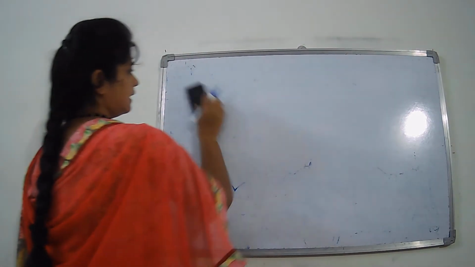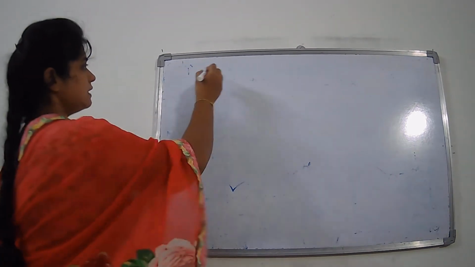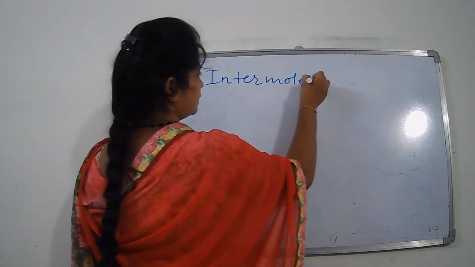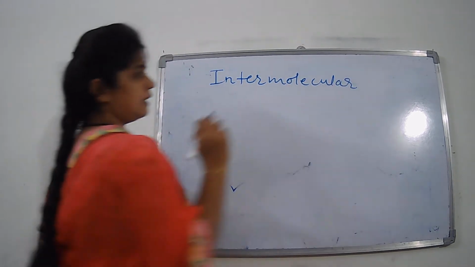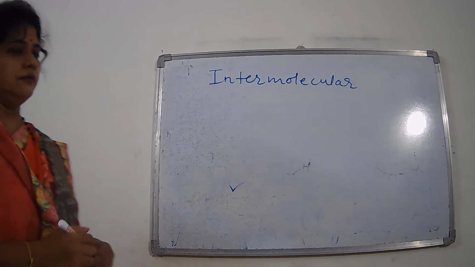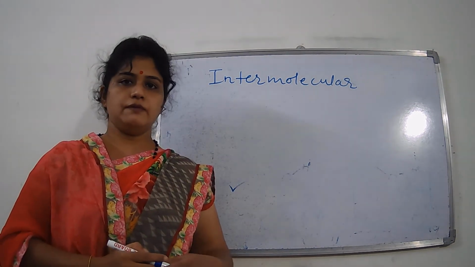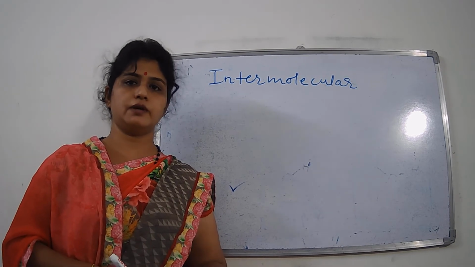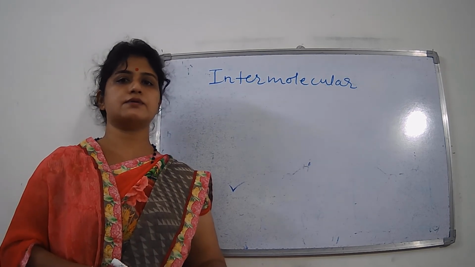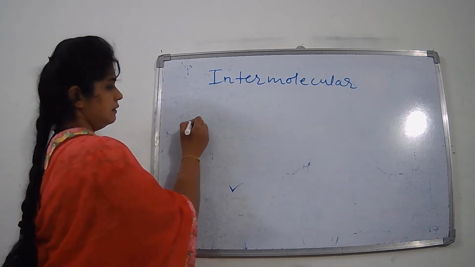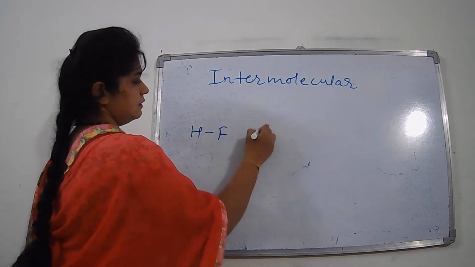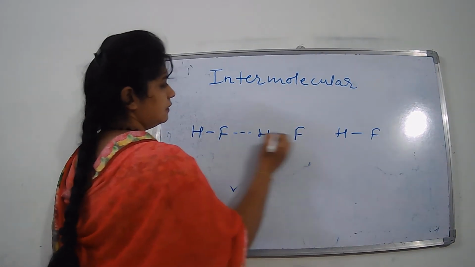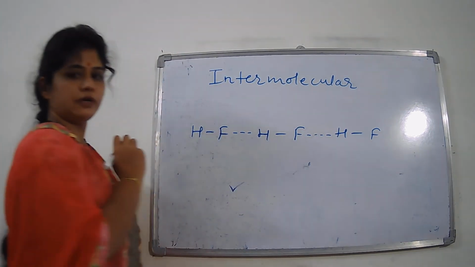Then the second type of hydrogen bonding is intermolecular. Inter means different molecules get involved here. Intermolecular hydrogen bonding means whenever a hydrogen bond is formed between the hydrogen atom of one molecule and the electronegative atom of another molecule. For example, just now we saw that different HF molecules form a hydrogen bond between them.